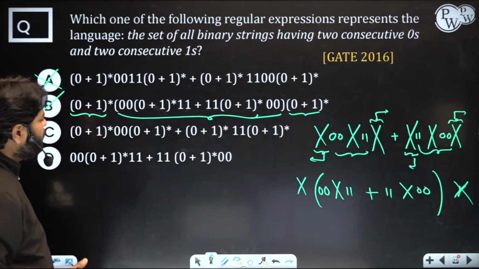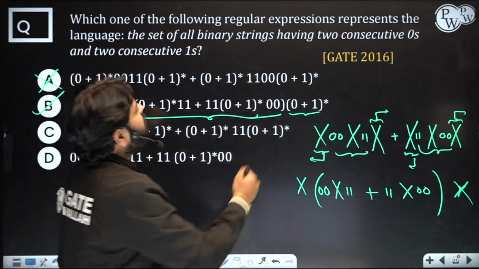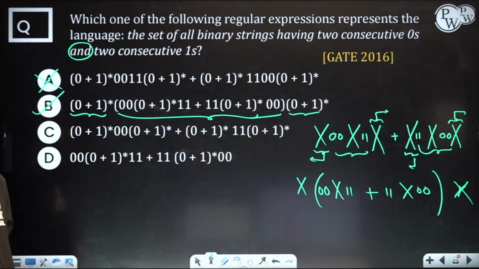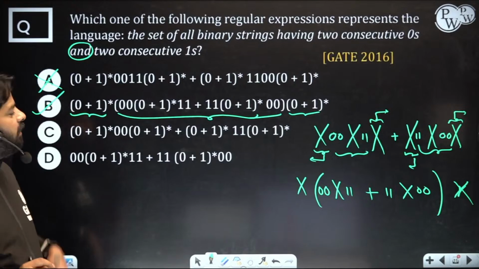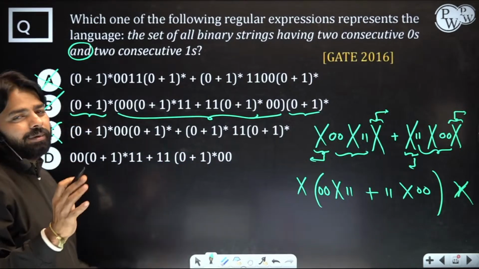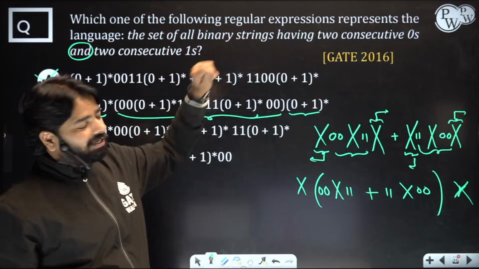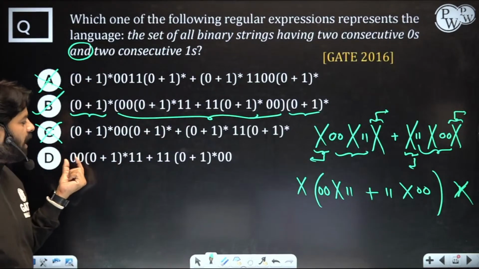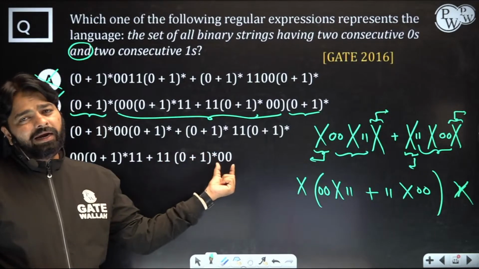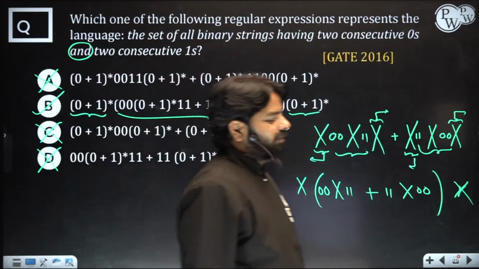If you look at option C, containing 00 or containing 11, in place of this "and", if "or" was there, then it could have been answer C. But because of "and", option C is eliminated, as option C is only looking for 00 or 11. Only 00 is the valid string here, but here 00 is an invalid string. Now in the last option, starting with 00 and ending with 11, or starting with 11 and ending with 00, this is also a wrong option for us. Okay, that's option B, correct.